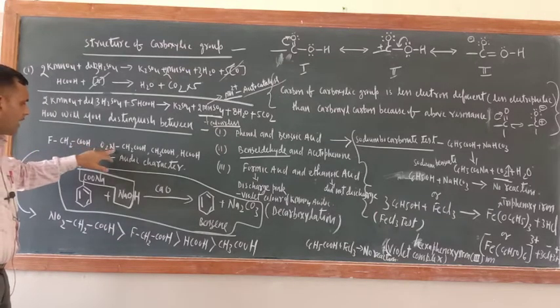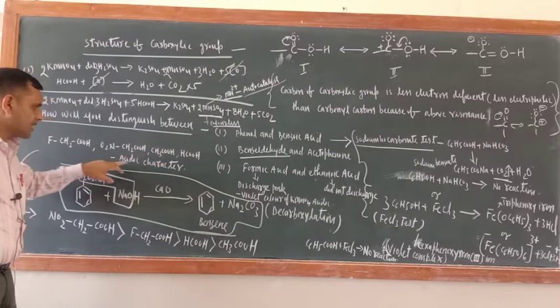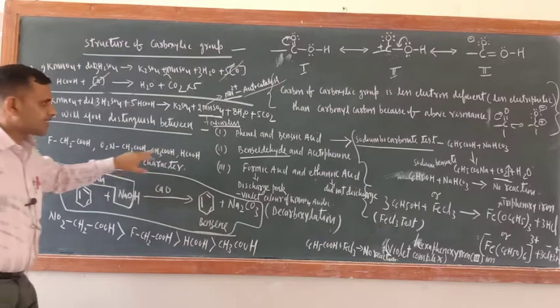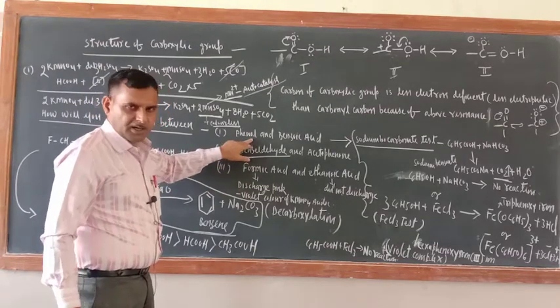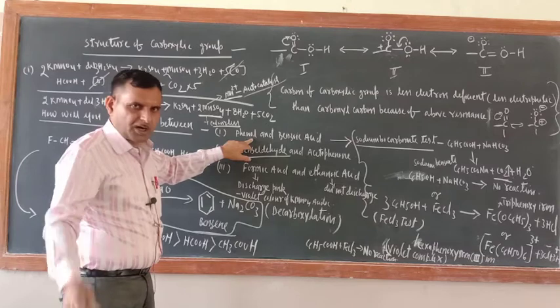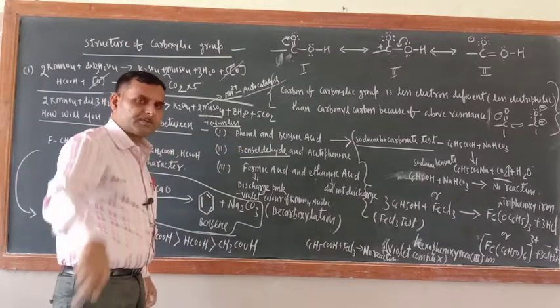FCH2COOH, NO2CH2COOH, CH3COOH, HCOOH, formic acid. See, to distinguish between them, they will not give you the formula. Sometimes they give, sometimes they do not give. So you should remember, generally they will not give the formula.